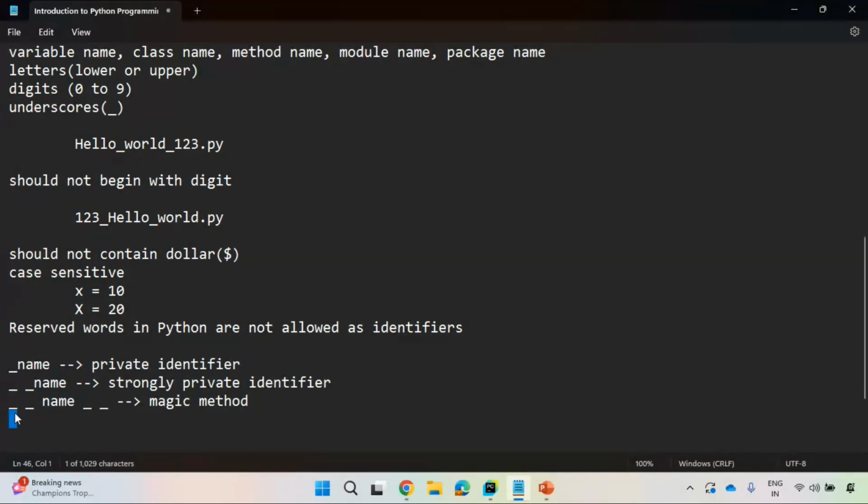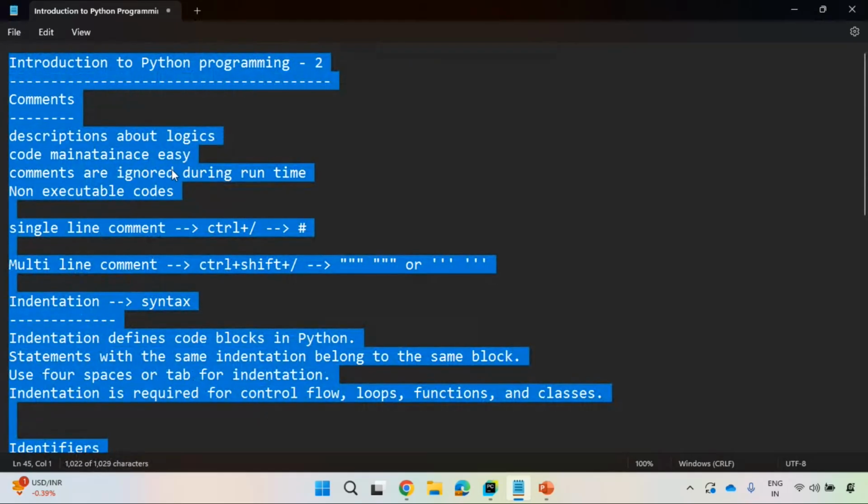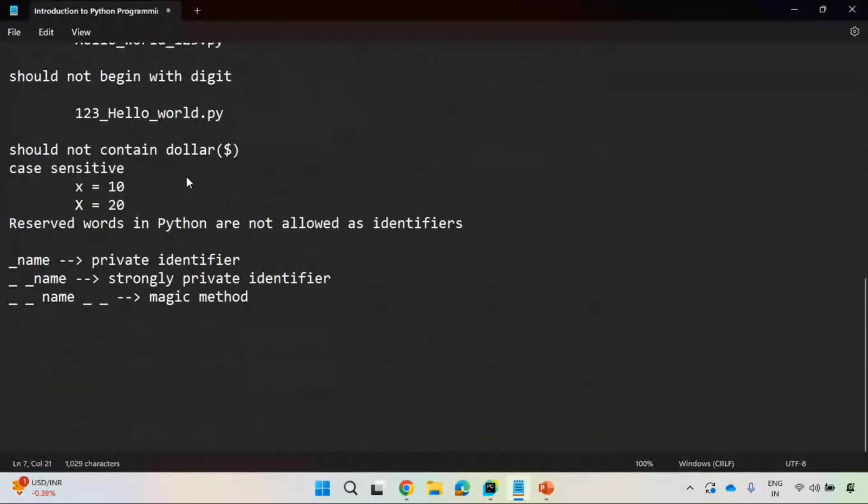If any identifier starts and ends with two underscore symbols, it is called a magic method. If you want to add two objects, multiply two objects, or perform mathematical operations on objects, we need to override magic methods. We'll see this in object oriented programming principles, but you need to understand this much. Don't bother about those things; we'll cover them in greater detail. Observe here: underscore name is a private identifier, double underscore name is a strongly private identifier, and double underscore name double underscore is a magic method. So this is what we have with respect to comments, indentation, and identifiers.